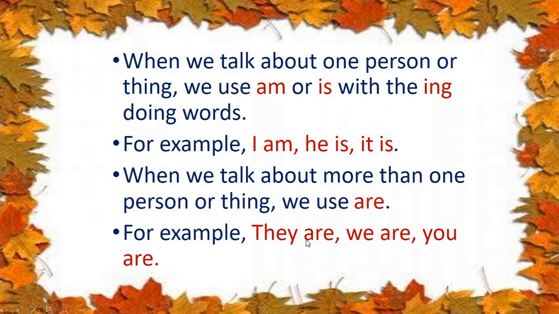For example, they are, we are, you are. Okay, children? So remember this. When we talk about one person or thing, we use am, is with the ing form of doing words. When we talk about more than one person or thing, we use are.